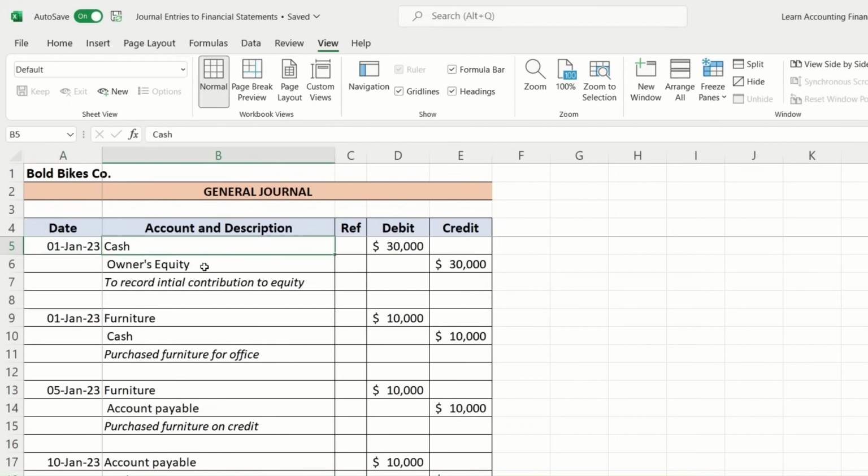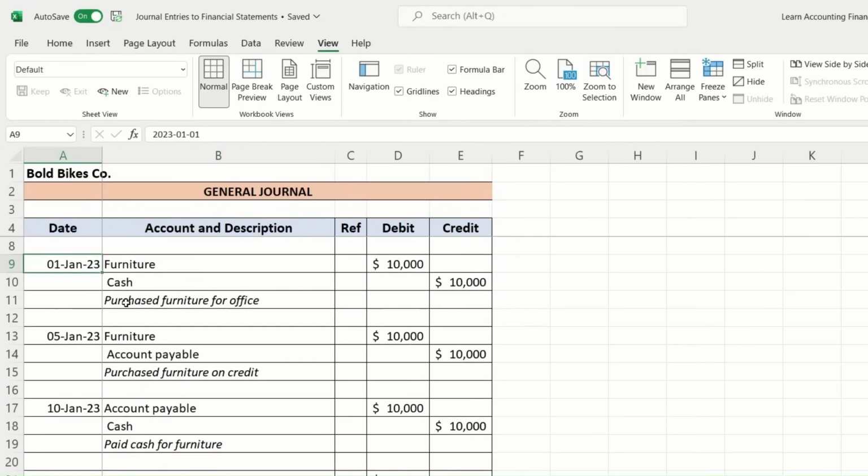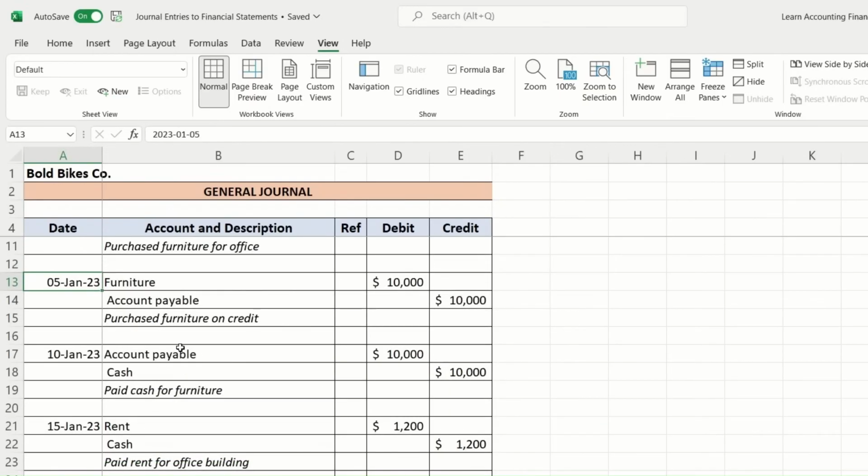So the entry was cash debit, owner's equity credit, and there is usually some description as well, such as in this case to record initial contribution to equity. And then all the other transactions that we just practiced are also entered. So you can see on the same day he purchased furniture for cash. Then on 5th of January he made another purchase of furniture, but this time on credit, right?